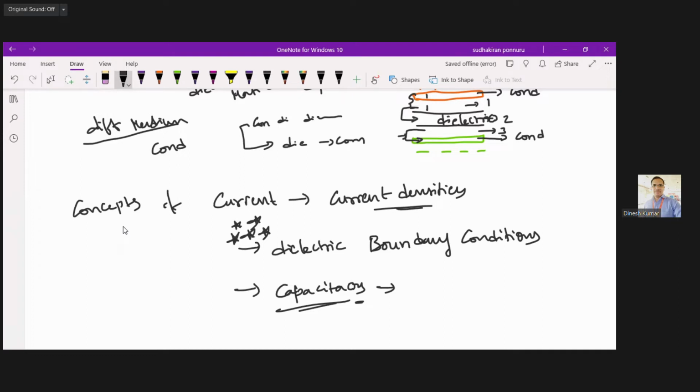In this class, first we go with the current. What do you mean by current? Basic definition of current and basic representation of current equation. And later we are going to see what different types of current densities are there. Okay, so if time exists, then we will derive the first equation for the first type of current density.